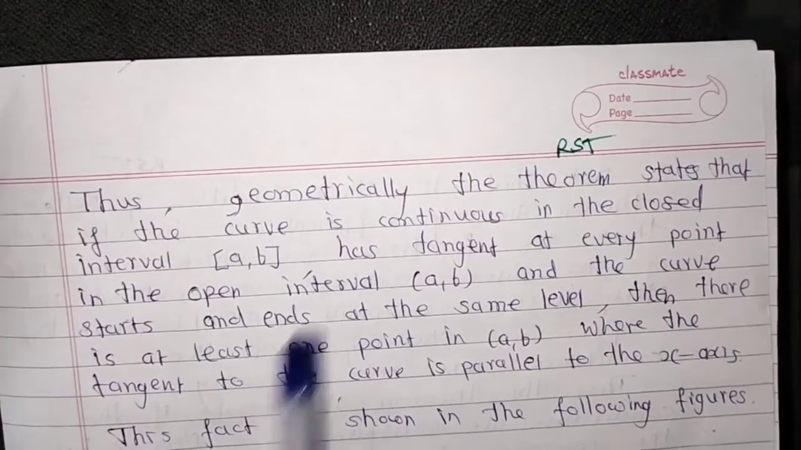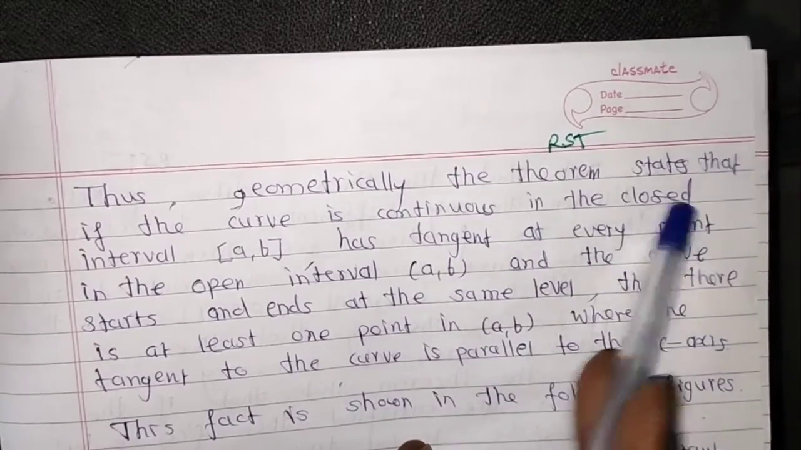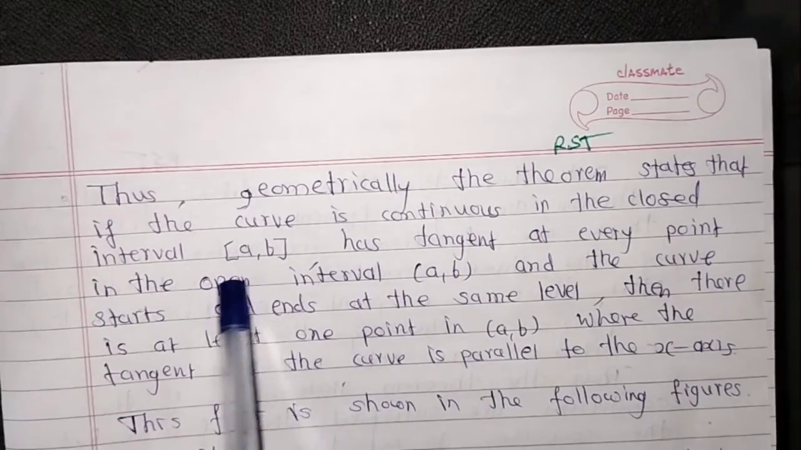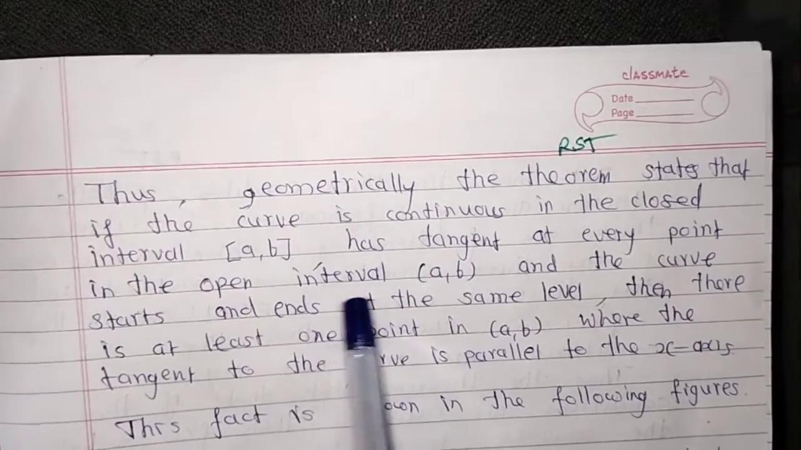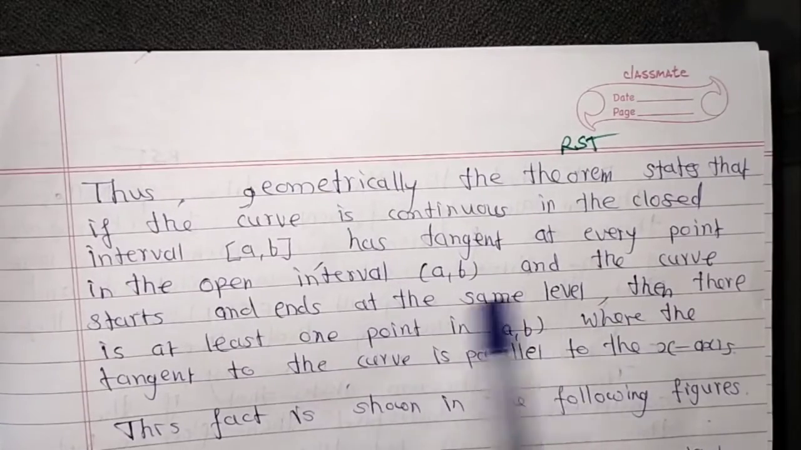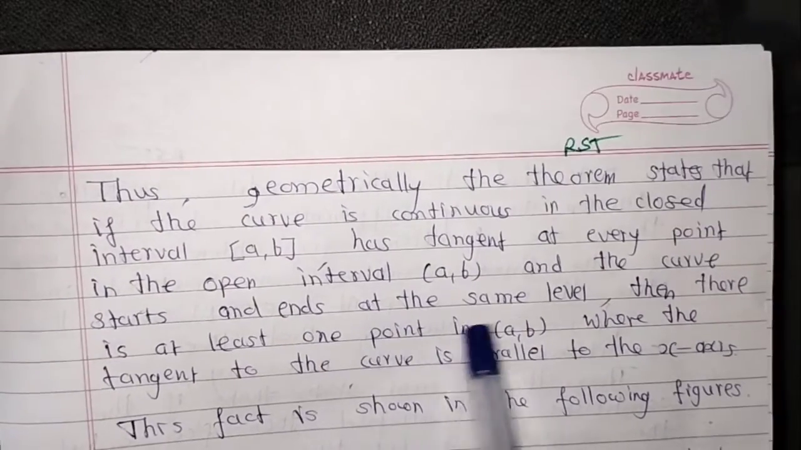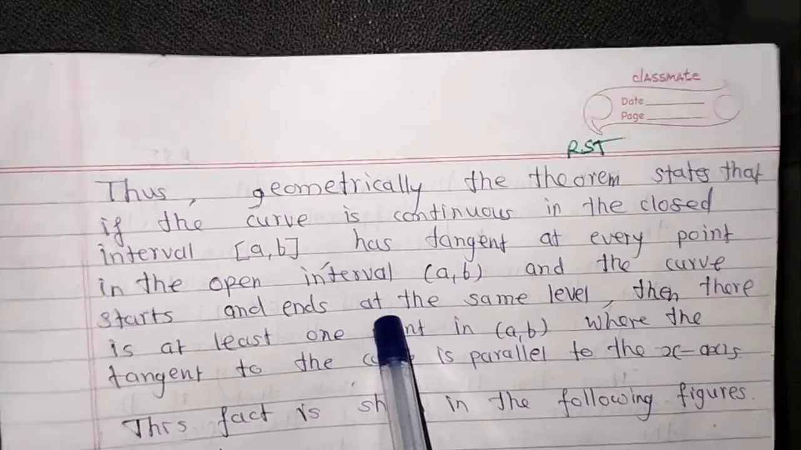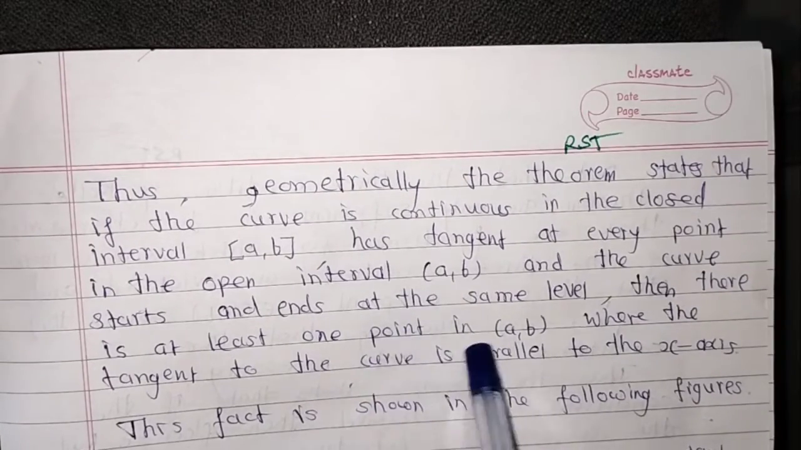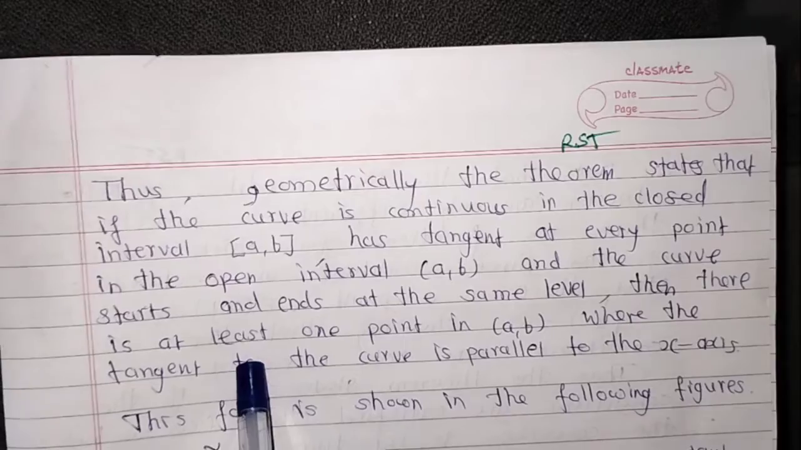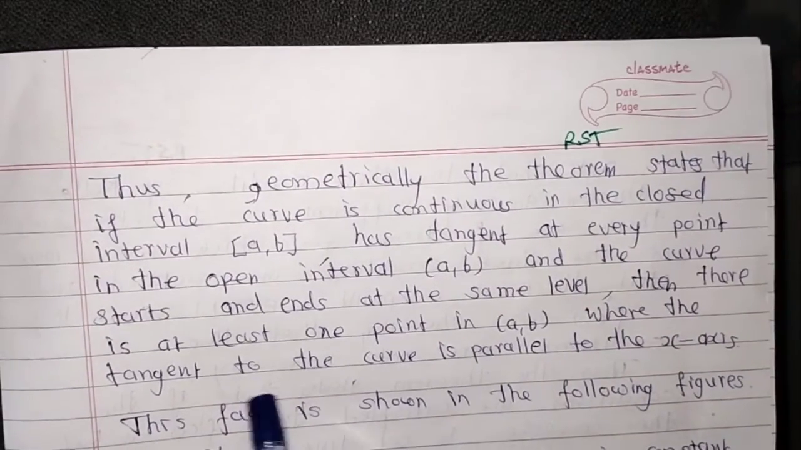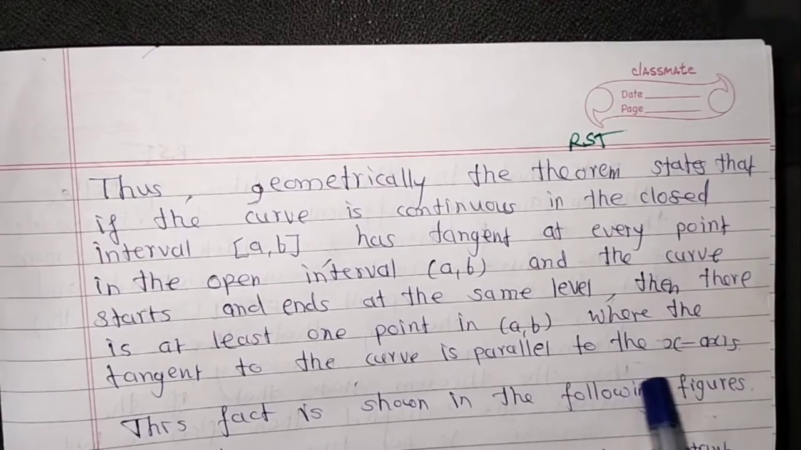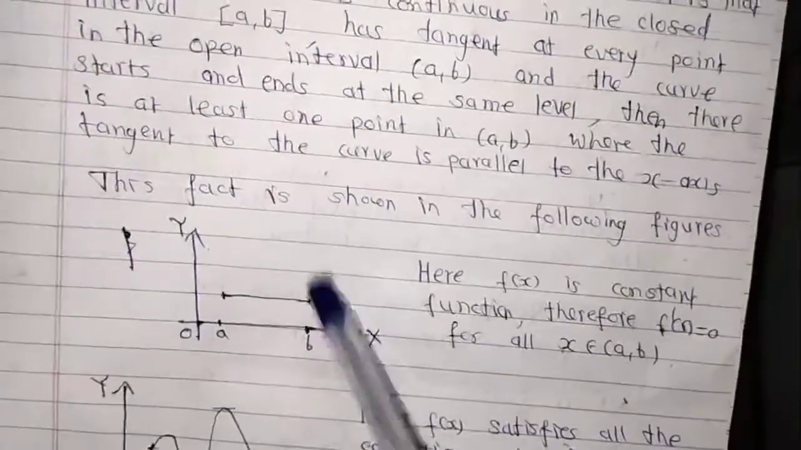Thus, geometrically, the theorem states that if the curve is continuous in the closed interval [a, b] and has a tangent at every point in the open interval (a, b), and the curve starts and ends at the same level, that means the curve satisfies all three conditions of Rolle's theorem, then there exists at least one point c in the open interval (a, b) where the tangent to the curve is parallel to the x-axis. This fact is shown in the following figure.